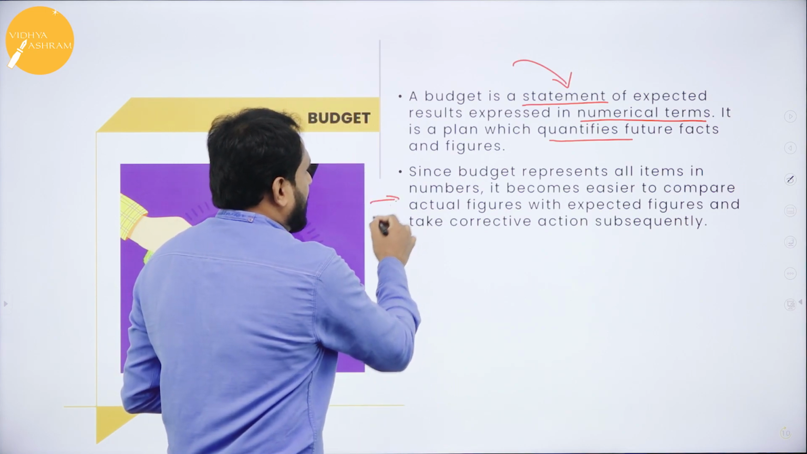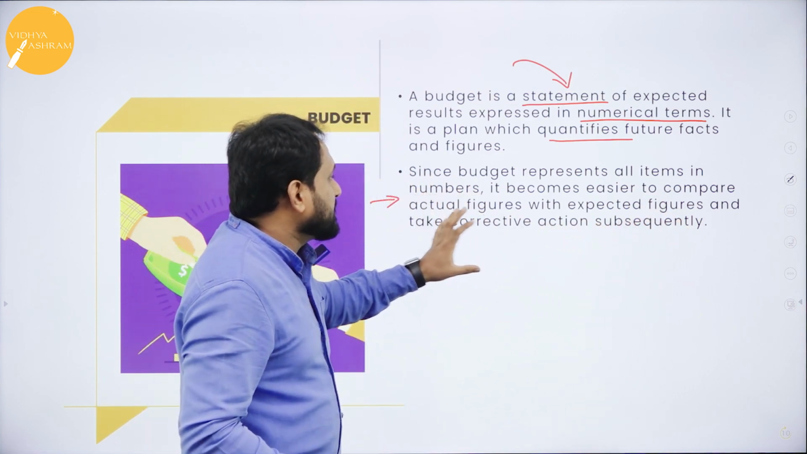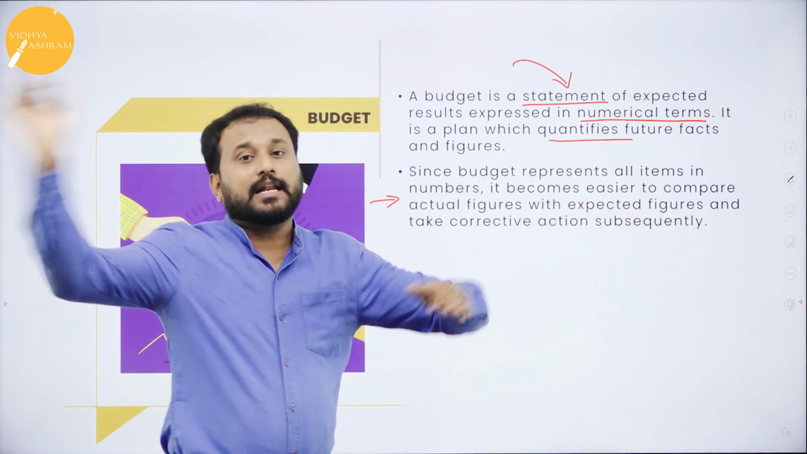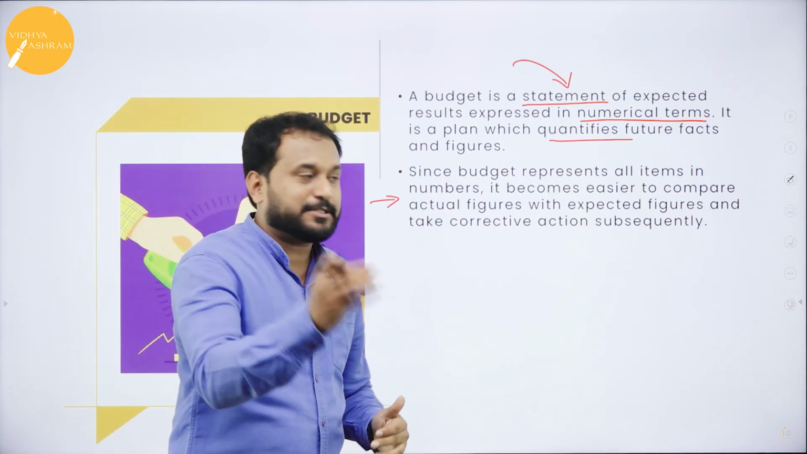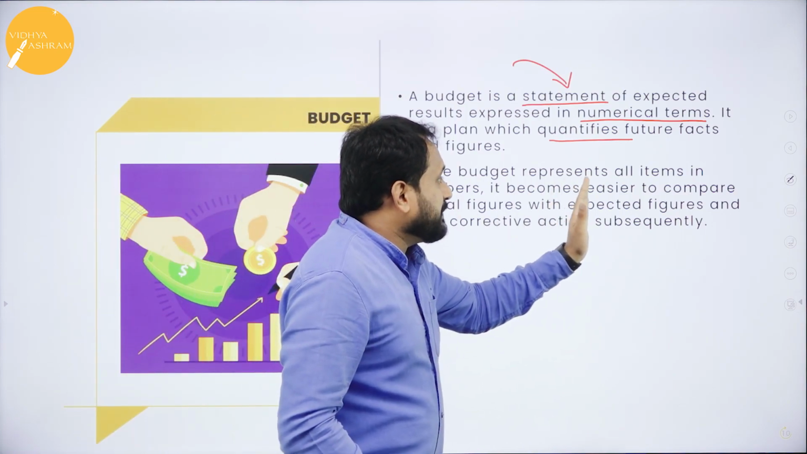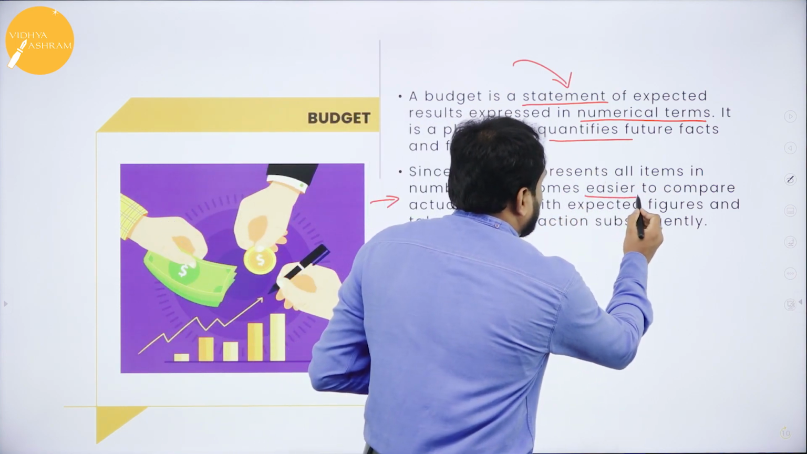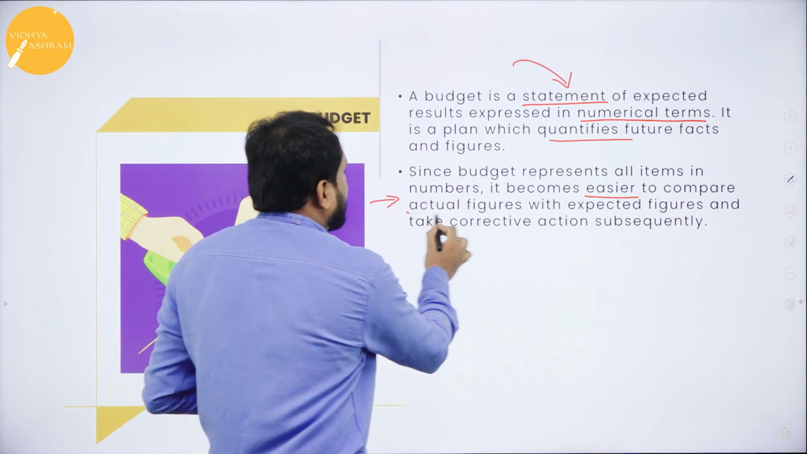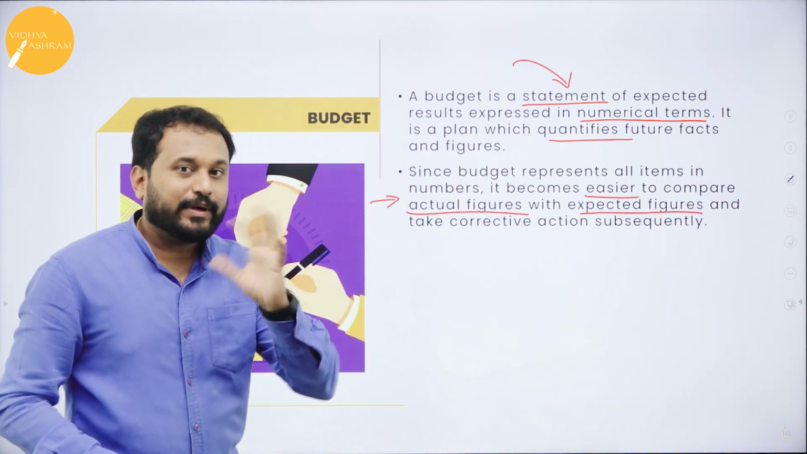Here, you can read properly and understand all these things. Since budget represents all items, whatever it is, tangible, intangible, wherever the money is spent, since budget represents all items in numbers, it becomes easier, I told you, right? Easier to compare the actual figure with the expected figure.